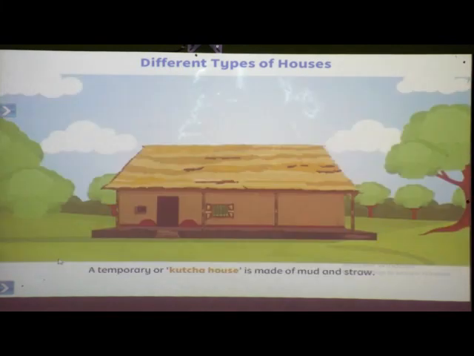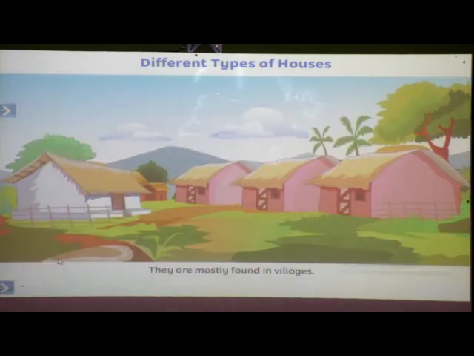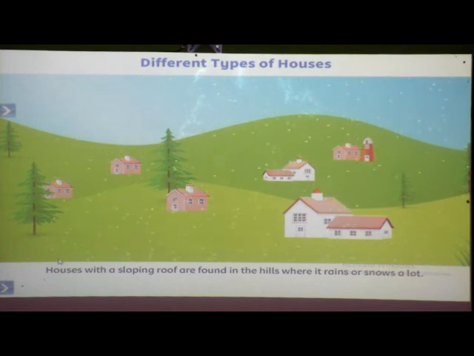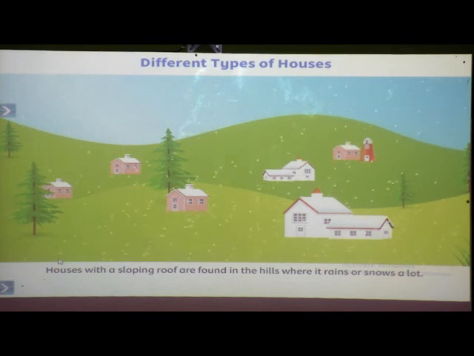A temporary or kacha house is made of mud and straw. Kacha houses are not very strong. They are mostly found in villages. Houses with a sloping roof are found in the hills where it rains or snows a lot.